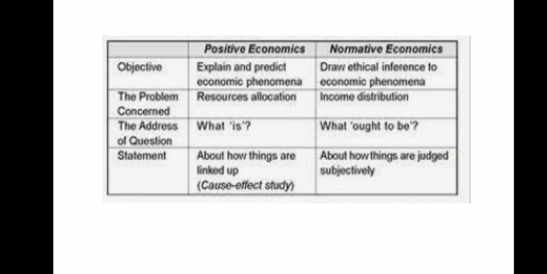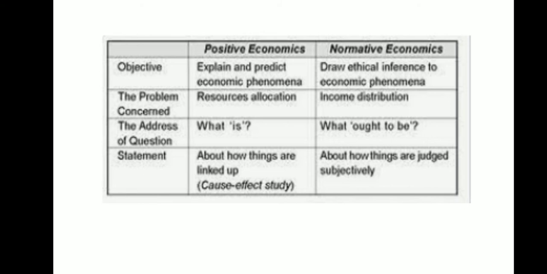Now let us quickly look at the difference between positive economics and normative economics. Positive economics explains and predicts the economic phenomena, whereas normative economics draws an ethical inference to the economic phenomenon. It means that whatever is ethically correct is said by normative, and what has happened and the future prediction, forecasting, is done by positive economics.